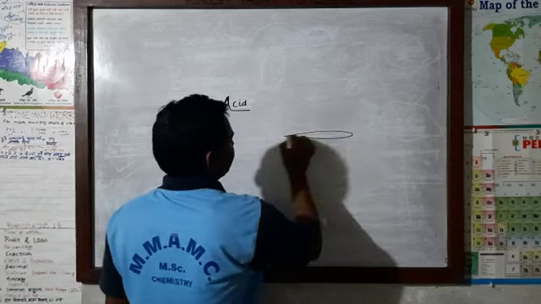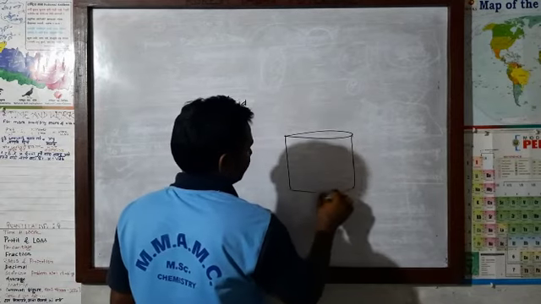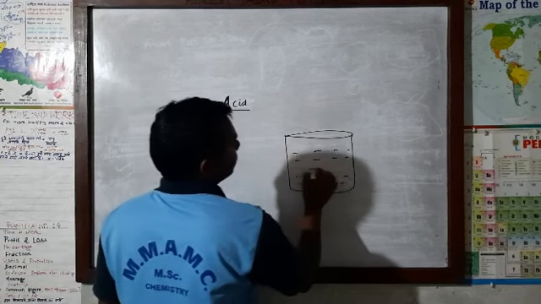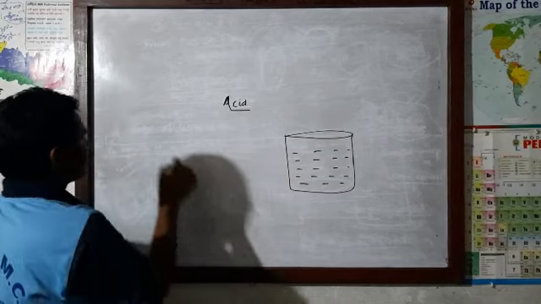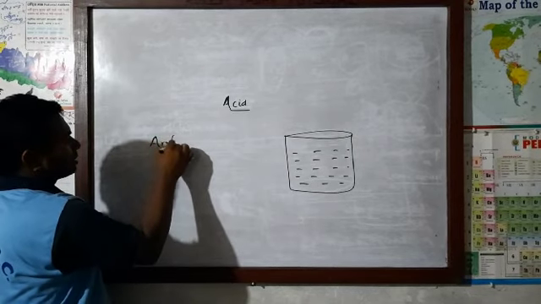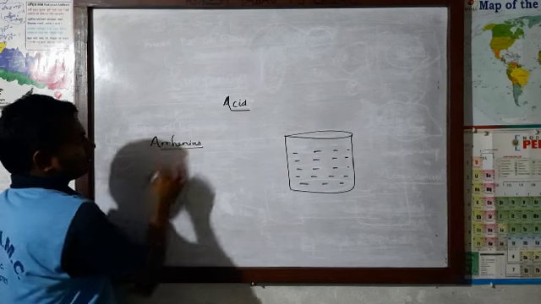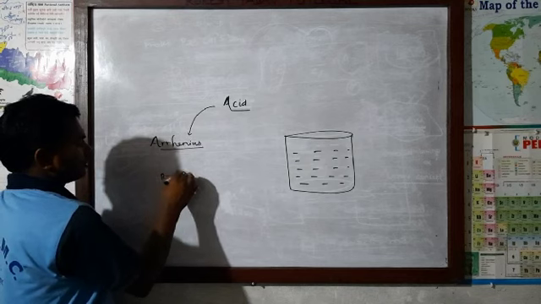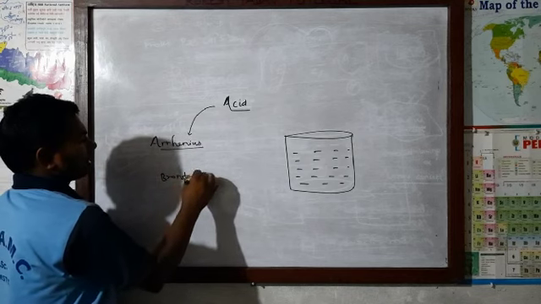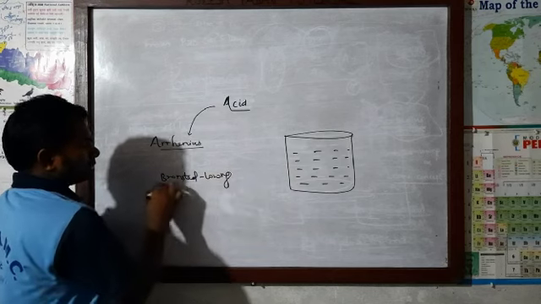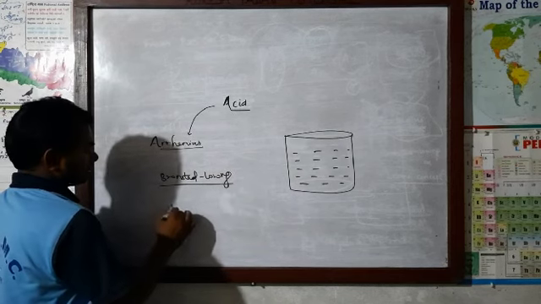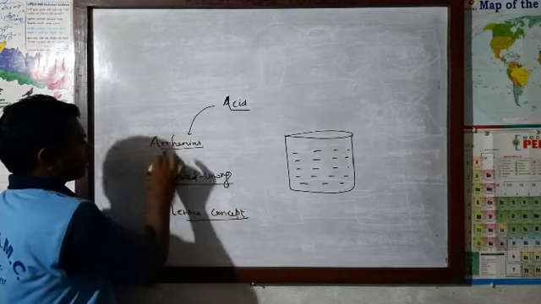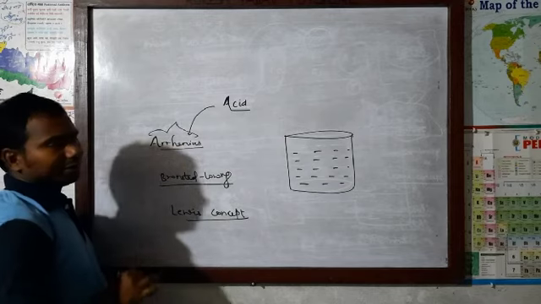Acid, just an example here. Let this be a beaker. In this beaker there is water, and this concept of acid is the Arrhenius concept. There are three scientists. First concept of acid was given by Arrhenius. After that, another concept of acid definitions was given by Bronsted and Lowry. The Bronsted-Lowry concept, and the last one is the Lewis concept. At the moment we are going to discuss the Arrhenius concept.